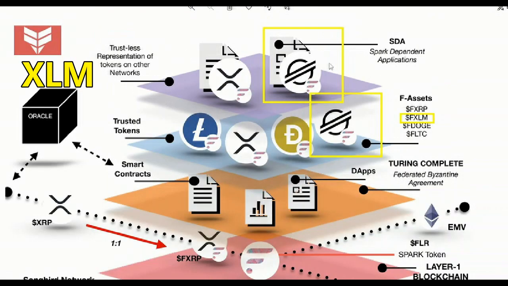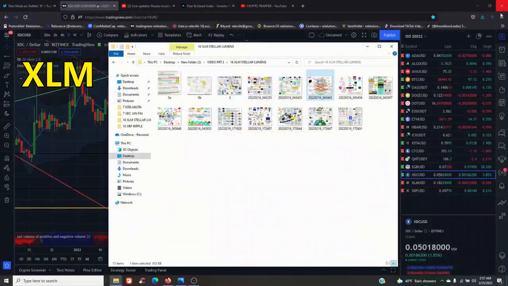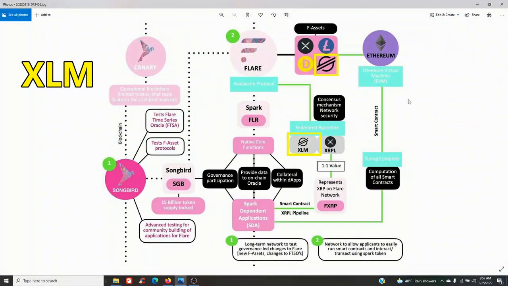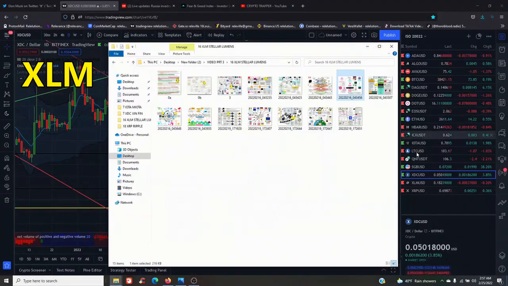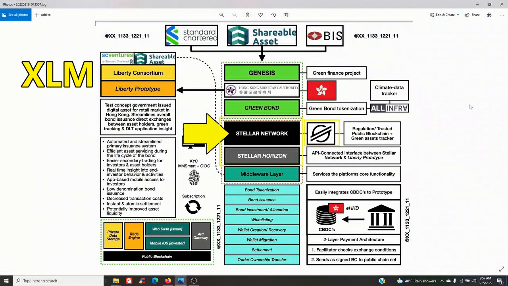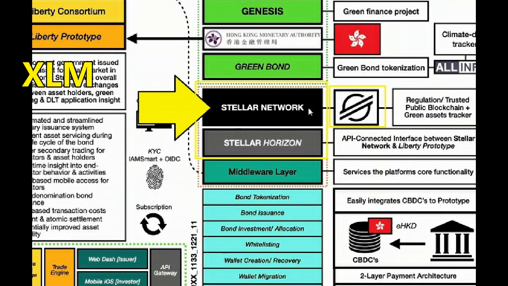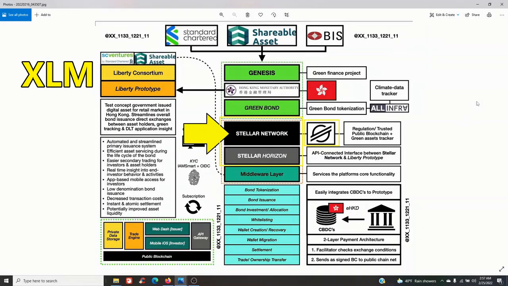Back here, you have your Stellar logo here, your Stellar logo here, and your XLM. Next up, your Stellar logo here, XLM here. This page you have Stellar in the middle, Stellar Network, Stellar Horizon. You have your Stellar emblem here. And please pause the screen if you need more time to read all the information.